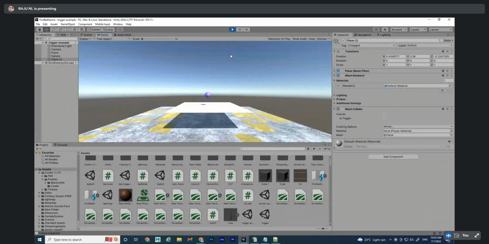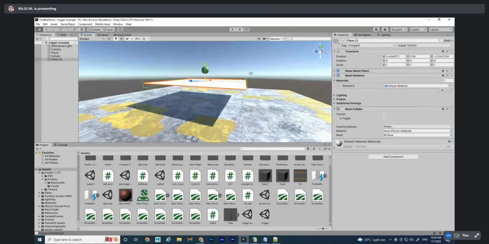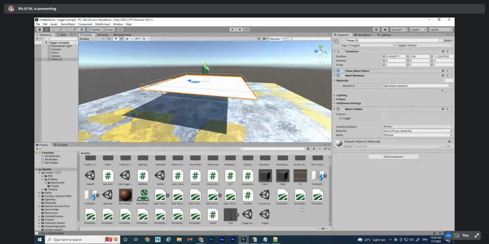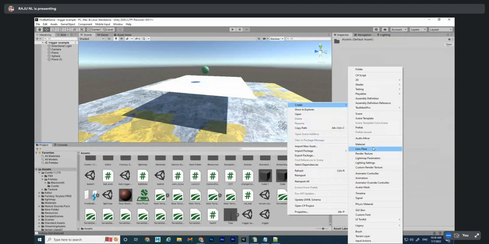Understood? See? Two-sided wall means two times it will change. Only one-sided wall means only one time it will change. Clear?